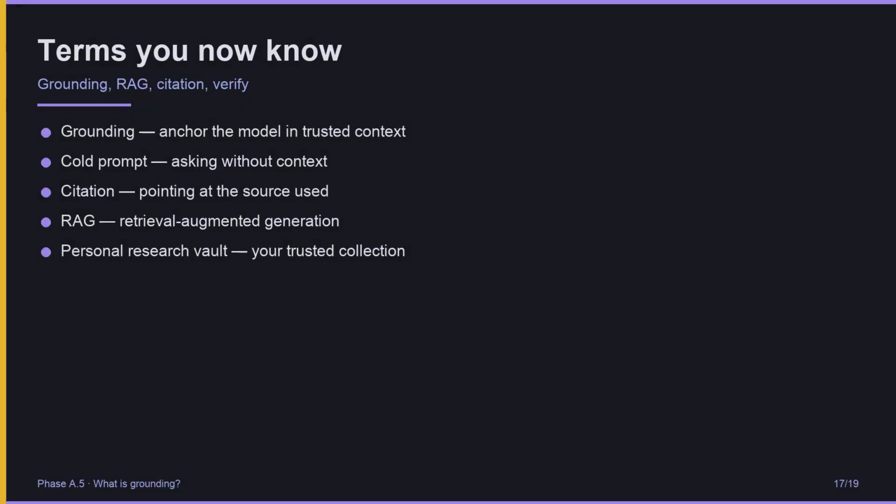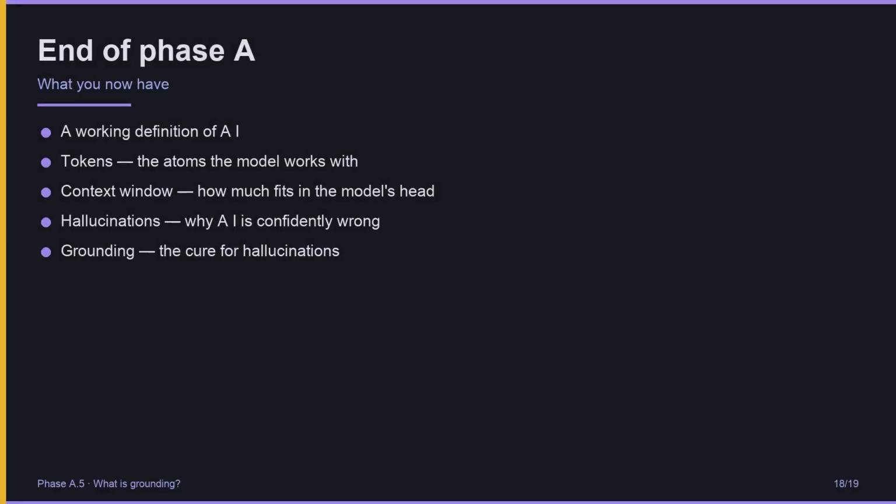Terms you now know. Grounding, anchoring the model in trusted context. Cold prompt, asking without context. Citation, pointing at the source the model used. RAG, retrieval augmented generation, the automated version. Personal Research Vault, your collection of trusted documents, which we will build in Phase E. 5 more terms. You now have the complete vocabulary of AI fundamentals, and that completes Phase A.